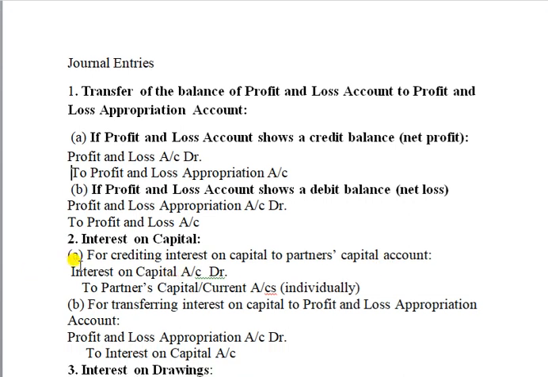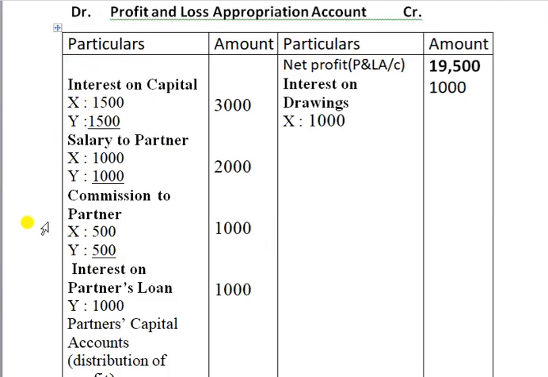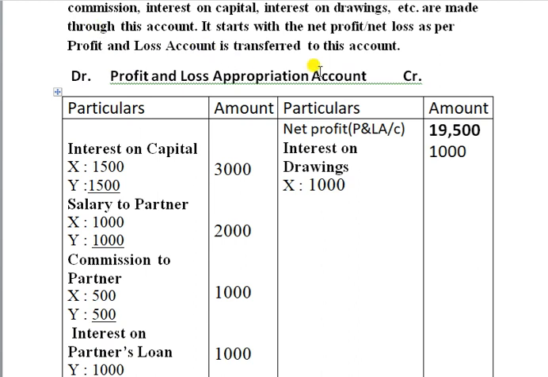What's the journal entry? Interest on capital account debit to partners' capital account or current account, as the case may be. Otherwise, individually: interest on capital account debit to X capital account, Y capital account, Z capital account. However many partners there are, you have to transfer to their capital accounts. Then only can we pass profit and loss appropriation account debit to interest on capital account. Is it clear now? On this debit side, you know very well how to write the journal entry: profit and loss appropriation account debit to interest on capital, salary to partners, commission to partners, interest on loan, etc.